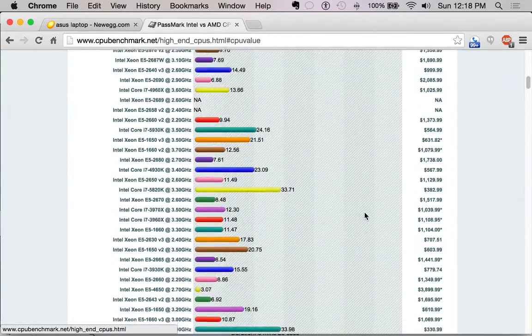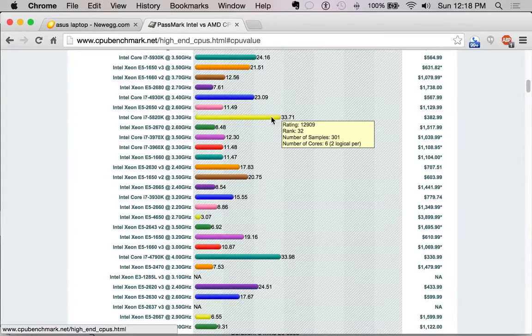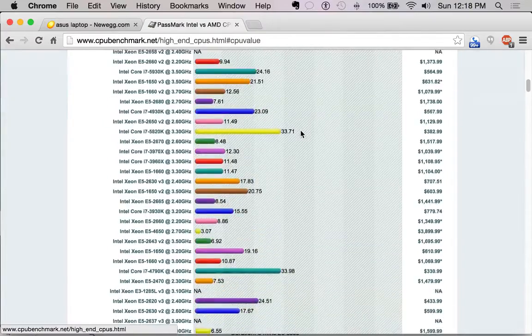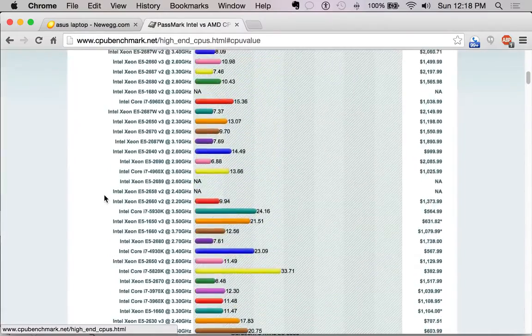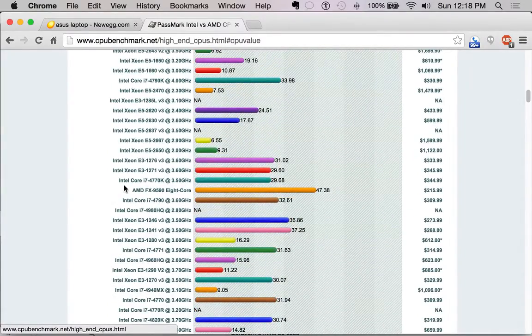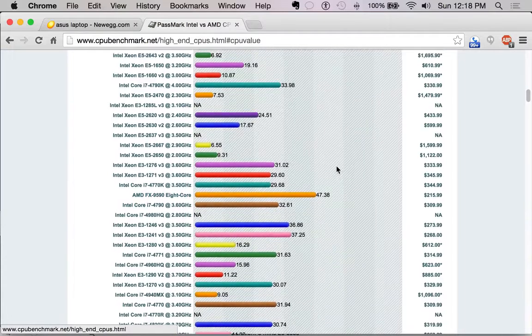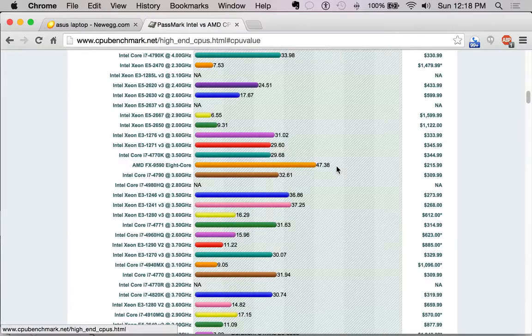So as we scroll down here, you'll notice some of these are getting pretty good for what you're paying. The lower the cost, the higher they are on the chart. And here's an AMD one. As I said before, AMD chips are cheaper than Intel for the most part. And I will say that AMD isn't doing that great company-wise, but they're still around. Their chips are still absolutely feasible, as you can see in here. The last system I built was an AMD, and it's run beautifully for me. It's a little cube gaming computer.